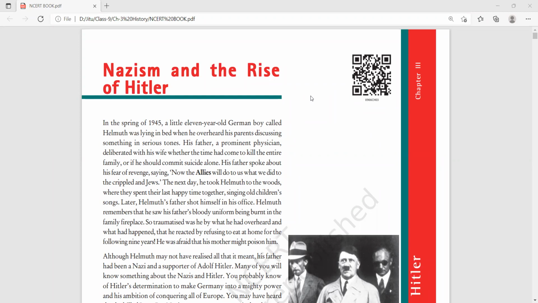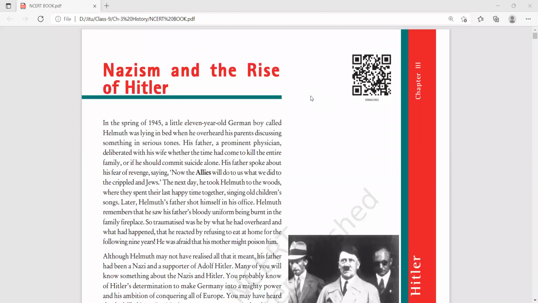The father of Helmut spoke about his fear of revenge. He was saying that now the Allies will do to us what we did to the crippled and Jews. Now, dear student, in the First World War, the entire world was divided into two parts: Central Powers and Allied Powers.